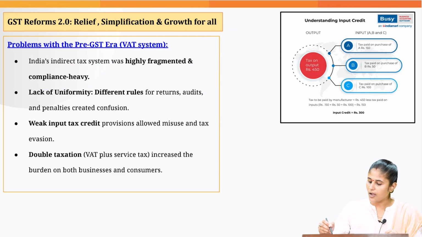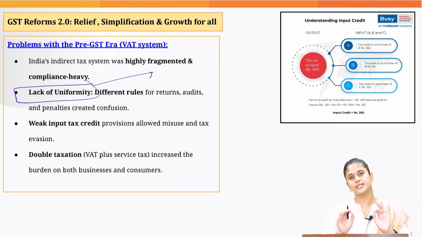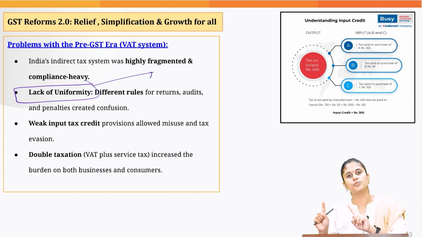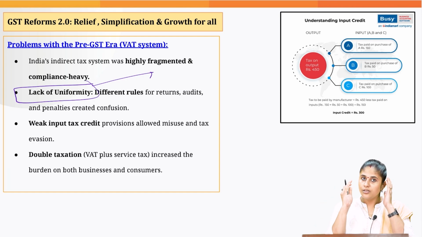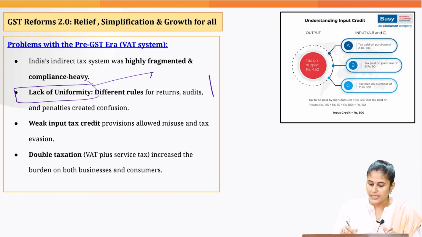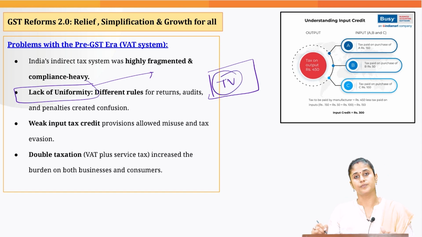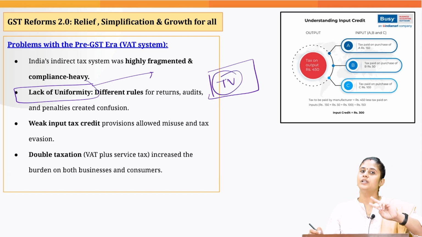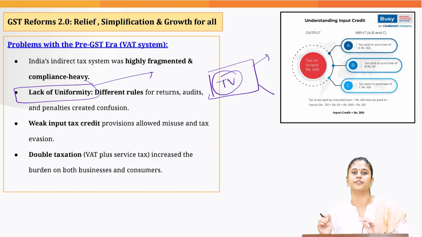Then there was lack of uniformity. Why am I saying this? As we discussed, VAT was imposed by the state governments. It was up to the discretion of the state government what would be the level of VAT in that respective state, and due to this reason, despite the same value addition being done on a TV, let's suppose, merely because of the difference in VAT rate in different states, the same TV would be sold at different prices in different states.